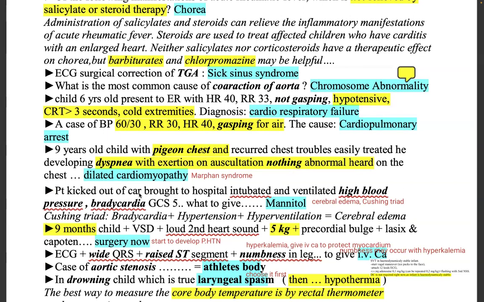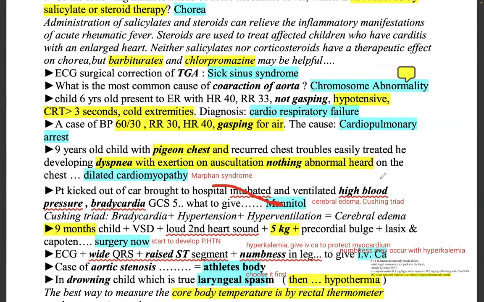Patient kicked out of the car, brought to hospital, intubated and ventilated. High blood pressure, bradycardia. See, high blood pressure and bradycardia is taking us towards raised ICT.